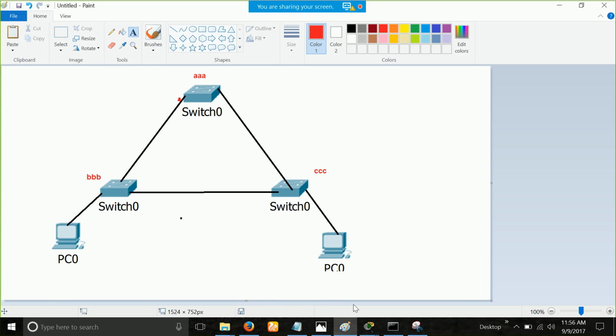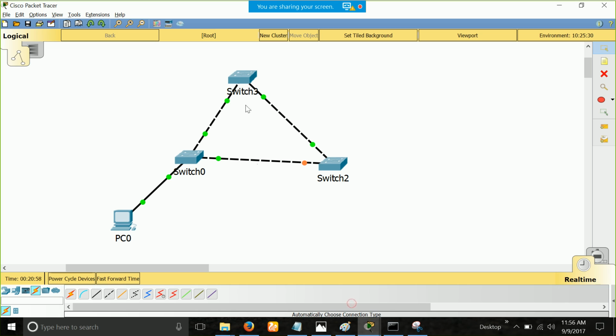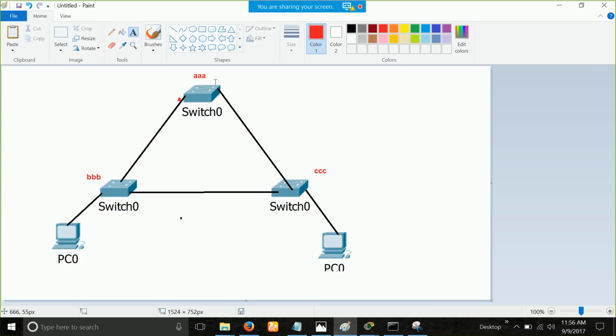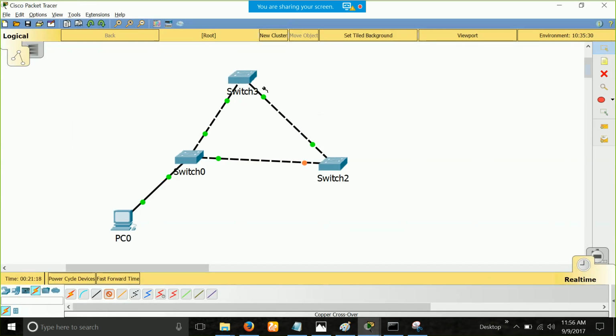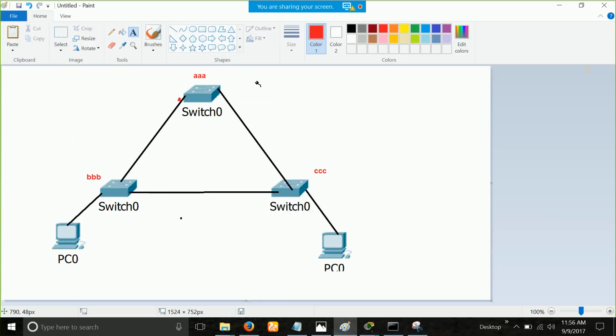Now tell me, I told you that this switch has MAC address AAA. Now you might already know that all the interfaces on the switch have their own MAC address, right? If I click here, you can see a lot of interfaces. Fast Ethernet 2/1, 3/1, 4/1, 5/1, this one and this one also. So this MAC address is of what interface? In short, my question is, a switch has a lot of MAC addresses. So this AAA is what MAC address precisely? Which interface or what thing does it belong to? Because every switch has a lot of MAC addresses.